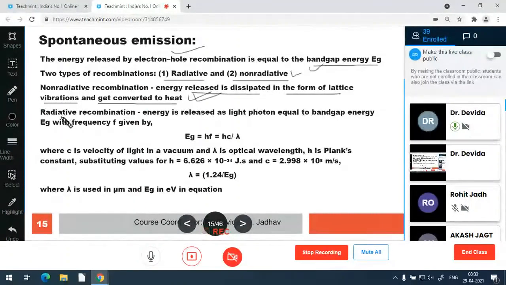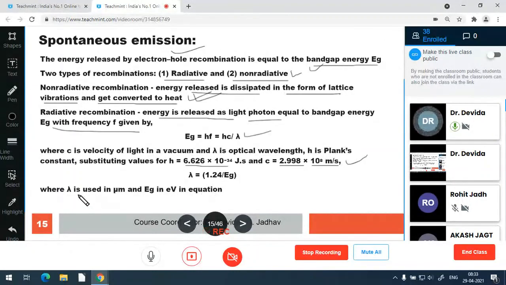So radiative recombination is that in which the energy is released as a light photon, and that light photon has the band gap energy Eg with frequency f relation as Eg equals hf, or Eg equals hc upon lambda, where c is the velocity of light in vacuum and lambda is the optical wavelength. h is Planck's constant. If you substitute h equal to 6.626 × 10^-34 joule second, and c equal to 2.998 × 10^8 meter per second,